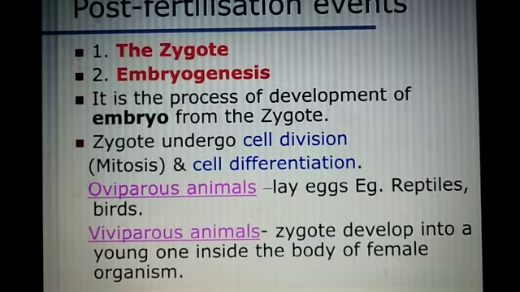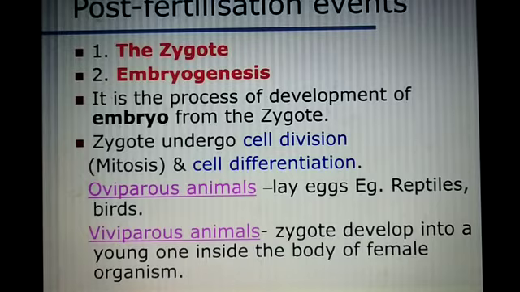That means egg-laying organisms are called oviparous animals. For example, reptiles and birds. And viviparous animals are those in which the zygote develops into a young one inside the female body.